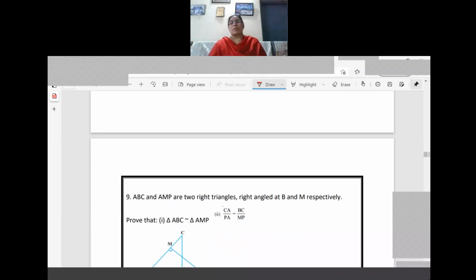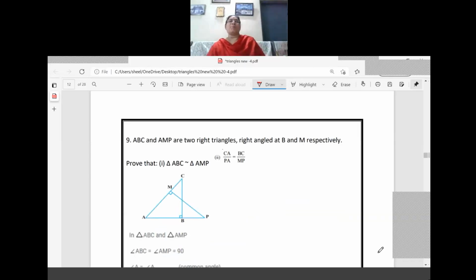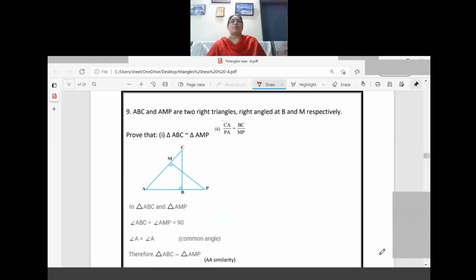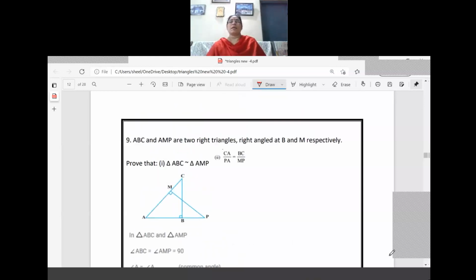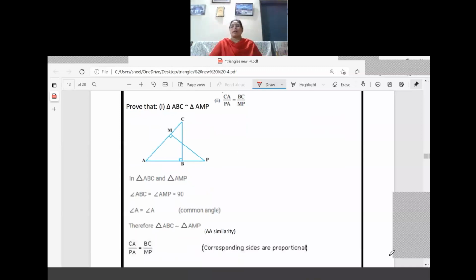Okay. Next question, the ninth one. ABC and AMP are two right triangles, means one angle is 90 degrees, right angled at B and M respectively. Prove that triangle ABC is similar to triangle AMP, and also we have to prove that CA by PA equals BC by MP. So triangle ABC and triangle AMP, we already know that both are right triangles, and it is given that B and M are 90 degrees.